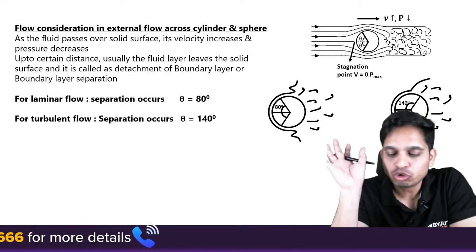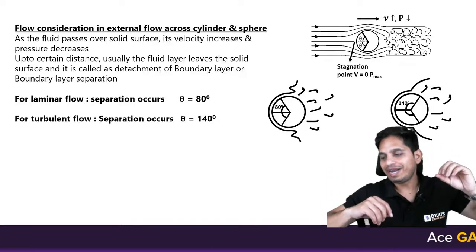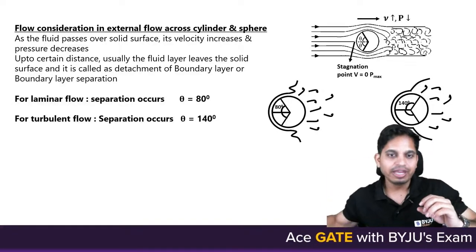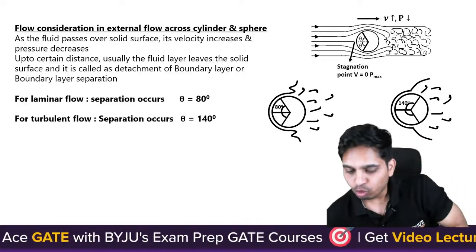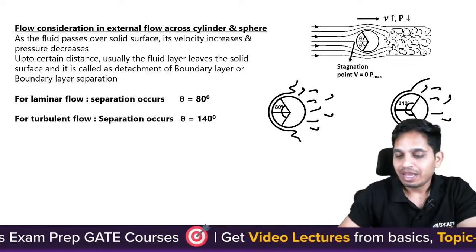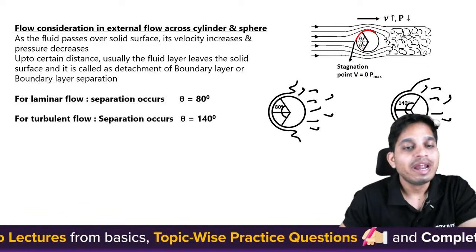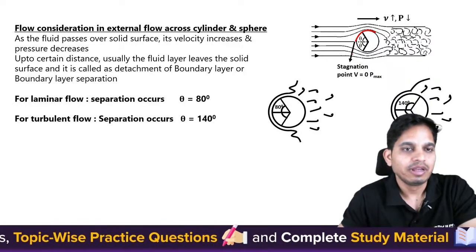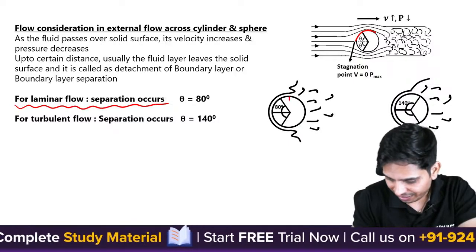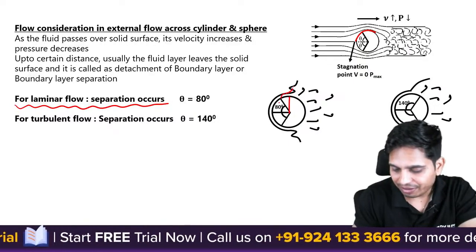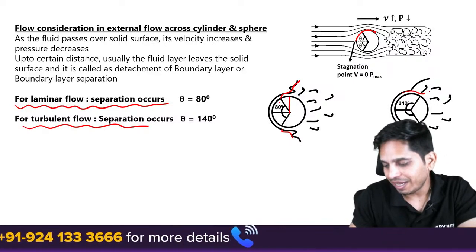Now flow consideration. You see, if you have this body and flow is coming like this, at this point velocity will come to 0 and pressure will be maximum. As flow moves along, velocity will slightly increase, pressure will go down, and at a certain point separation will happen. Separation for laminar flow happens at 80 degrees. You see, this is 90 degrees, it happens at 80 degrees. Here it will separate. In turbulent flow separation occurs at 140 degrees, coming till here and then separating.